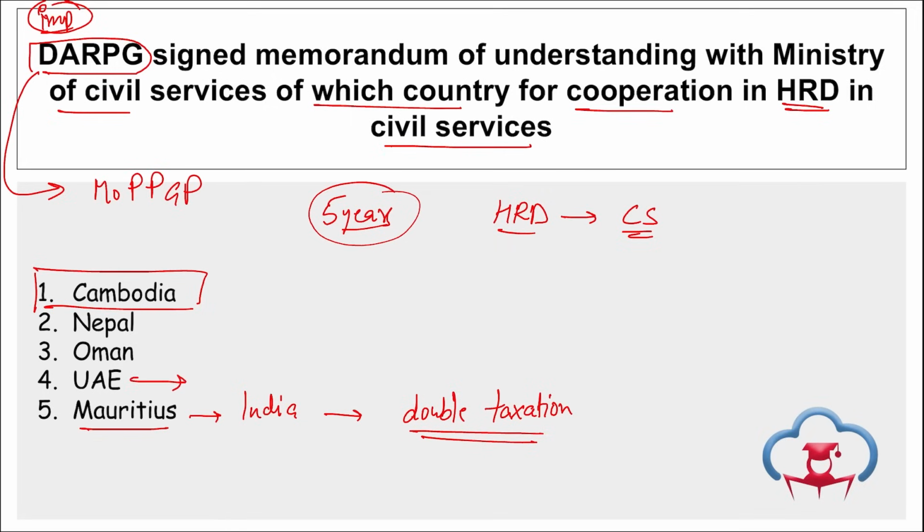Then if we talk about UAE, that is United Arab Emirates, recently there was the 10th edition of the Vibrant Gujarat Global Summit. This was held in the month of January in Gandhinagar, Gujarat, and during this summit, 26.33 lakh crore rupees of various deals were signed. This summit was based on the theme Gateway to the Future.